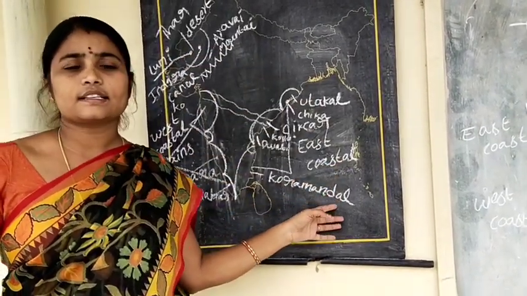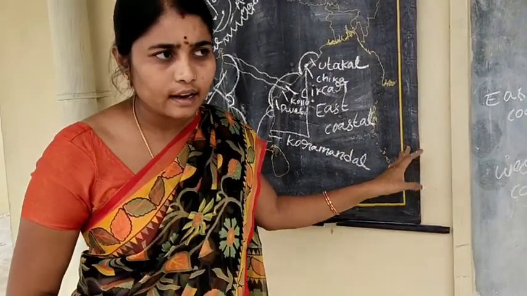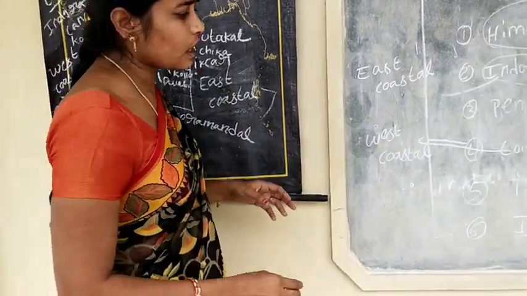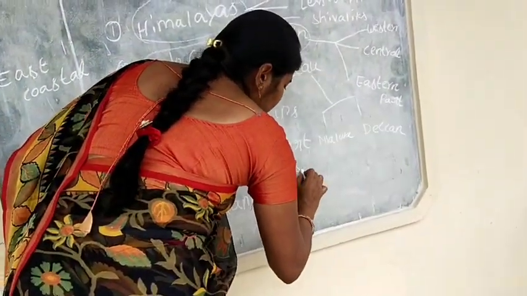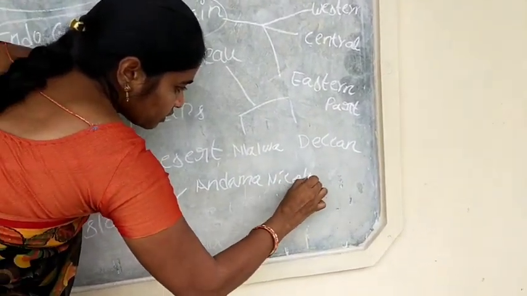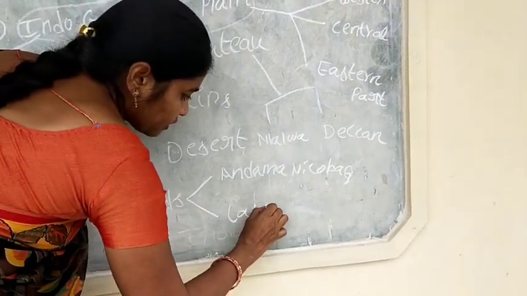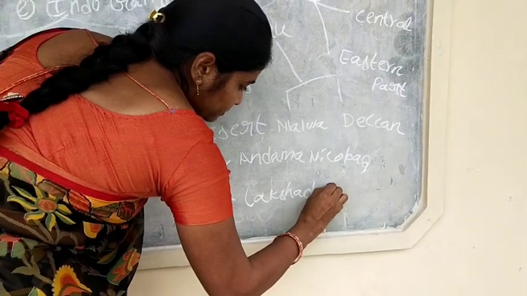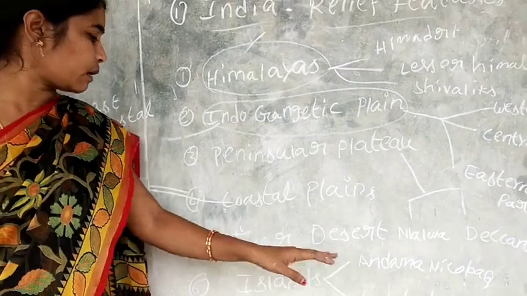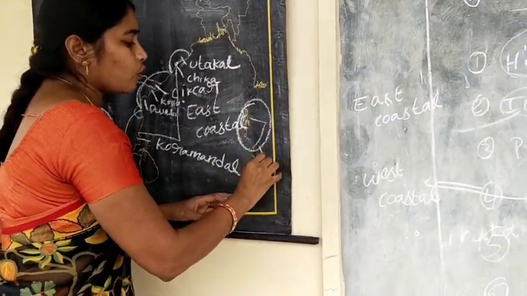And the last one is islands. Islands are two groups, Andaman Nicobar Islands and Lakshadweep. Andaman Nicobar Islands are formed by volcanic origin.